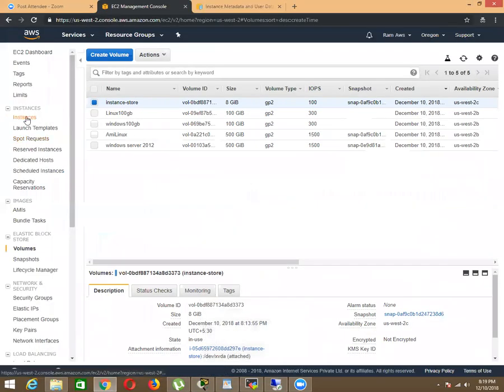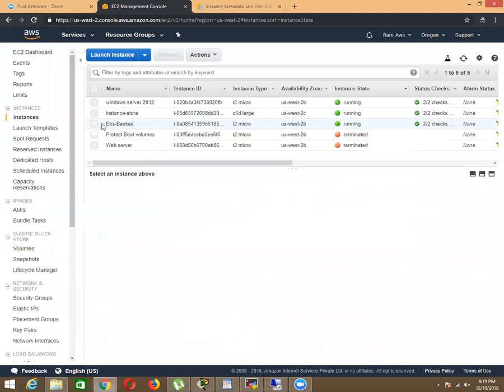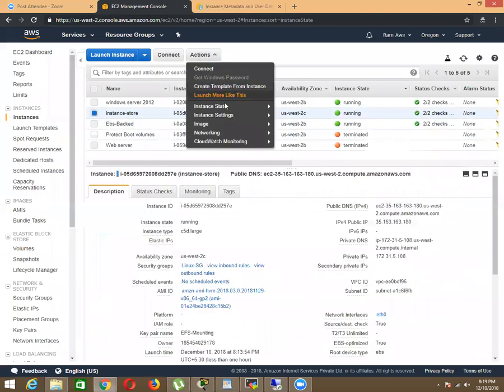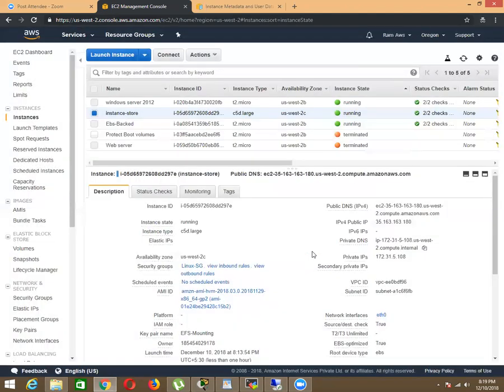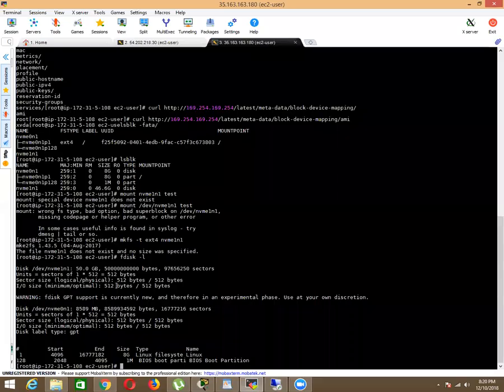So, whenever you are stopping your instance here, like instance store, you will be getting this notification that any data on ephemeral storage of the instance will be lost. So, where is it lost? On that partition. Okay, so the partition which I have already done this here, there it is lost, the content.